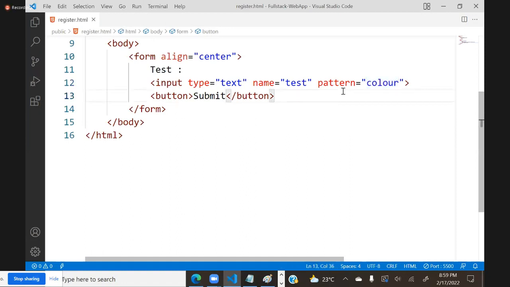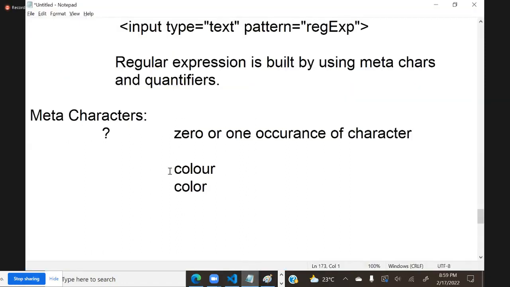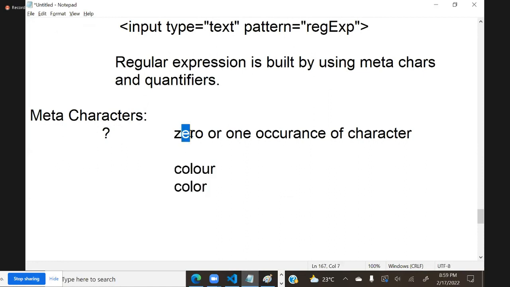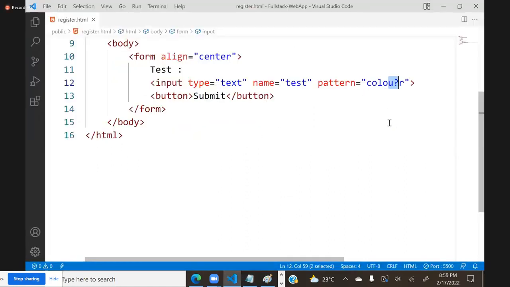Now, how do we write this expression? Simple. Here I will put a question mark after the U. This indicates that U can occur how many times? Zero times, or it can be one time. That means it indicates zero or one occurrence. Without U, valid. With U, valid. But how many times is U valid? Only one. That means now it is satisfied.